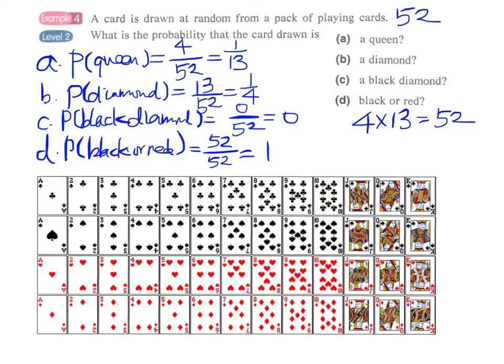And we call this a certain event. This must happen because we cannot find other colors in this pack of playing cards. It is either black or red. So this will be 1. So finally, we write this impossible event for 0 probabilities and certain event for probabilities equals to 1.